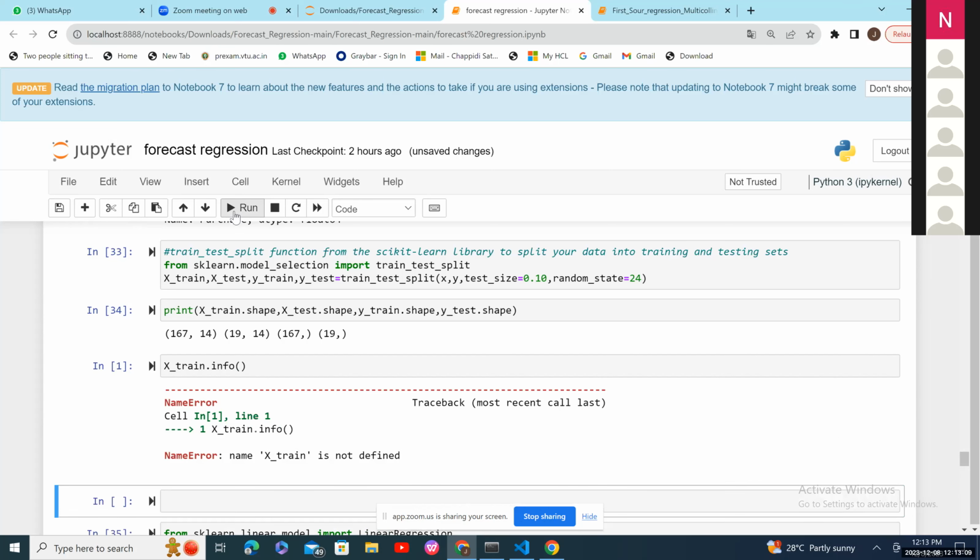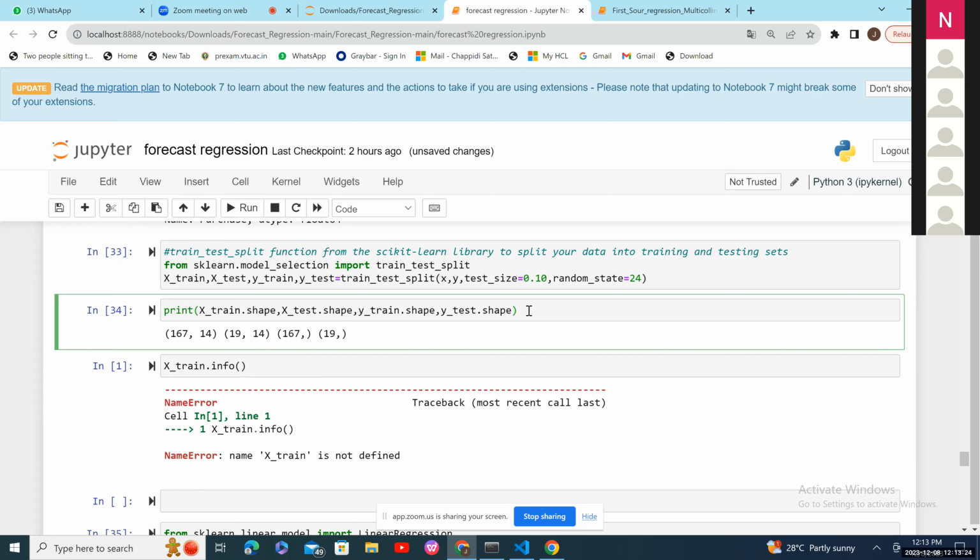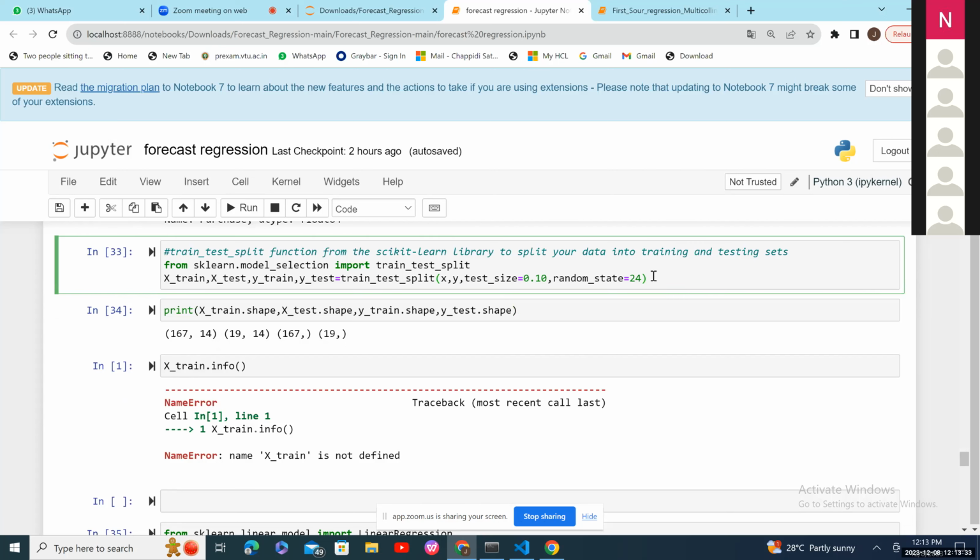We can use shift enter also, Jasmita. No need to go to that command. X train is not defined. Can you execute the above code again, X train, X test? When did you execute this code, yesterday or today? Today morning, sir. Yeah. Can you execute the 33rd input once again?